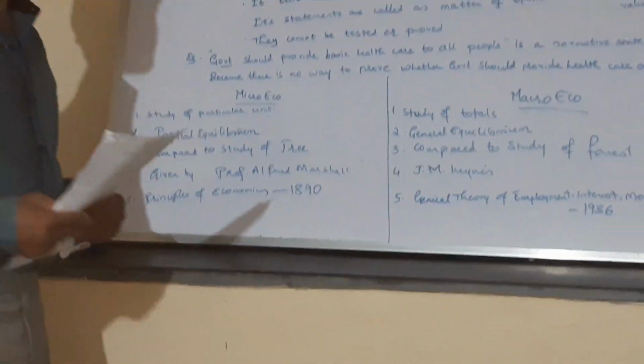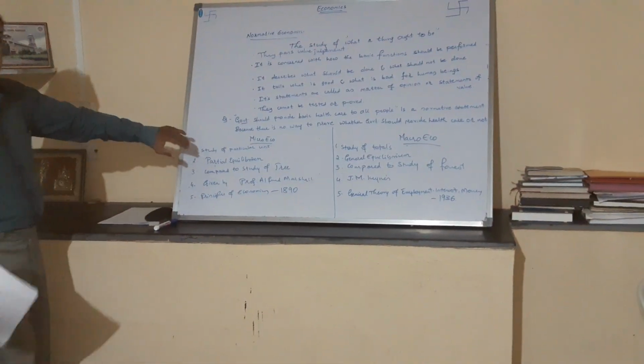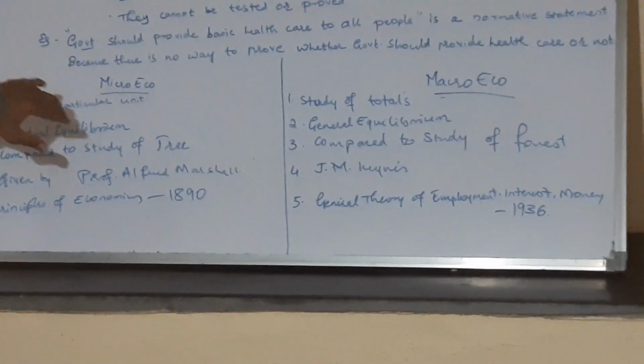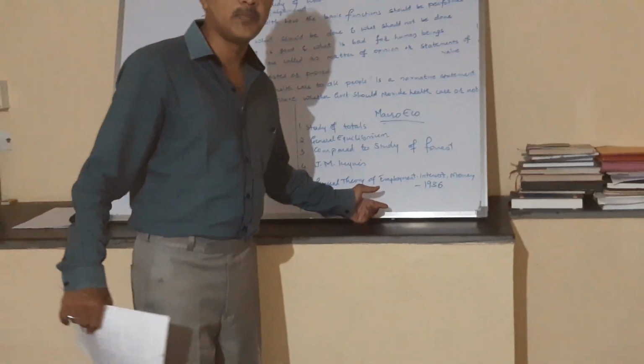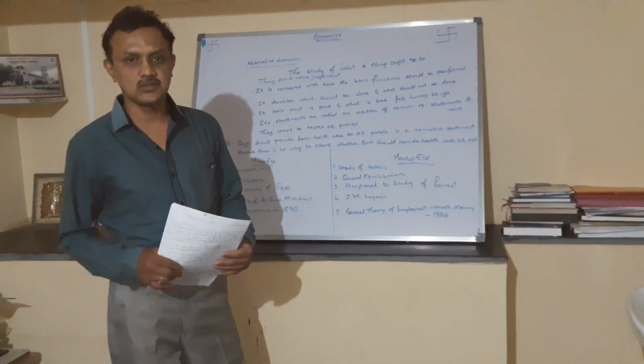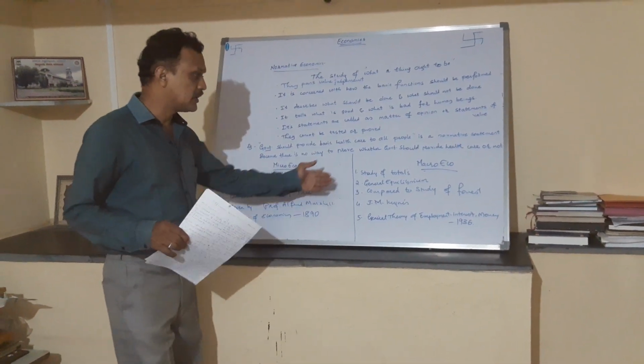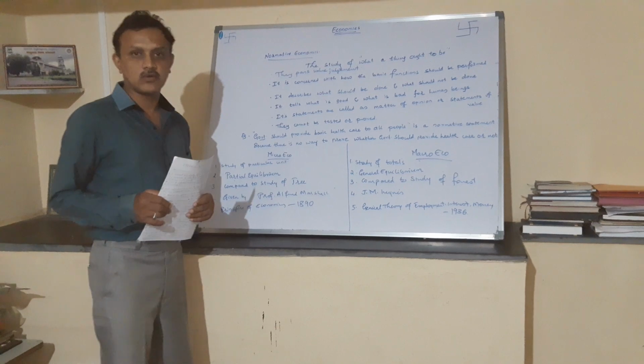Microeconomics is called a slicing method, whereas macroeconomics is called a lumping method. So these are the differences between micro and macro. The question will come for 4 marks.